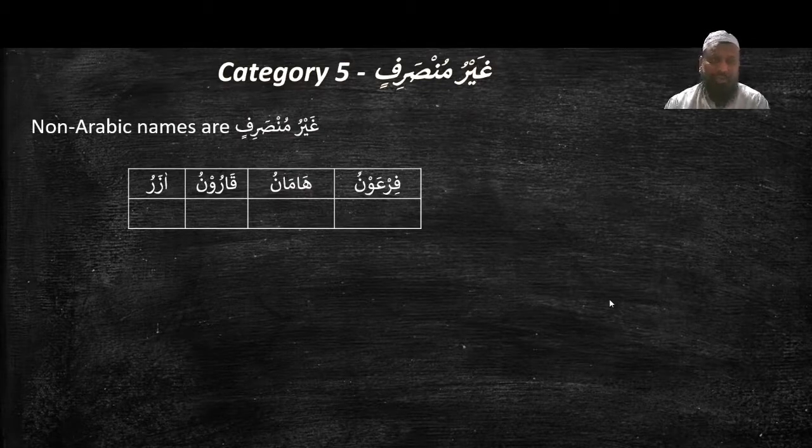Category number 5, non-Arabic names are غير منصرف. In the Quran we have Fir'aun, we have Haman, we have Qarun, we have Azar. So Fir'aunu, Hamanu, Qarunu, Azaru. So this is category number 5. Non-Arabic names are غير منصرف, so these isms will not accept tanween or kasra.